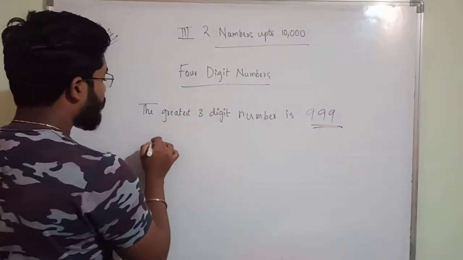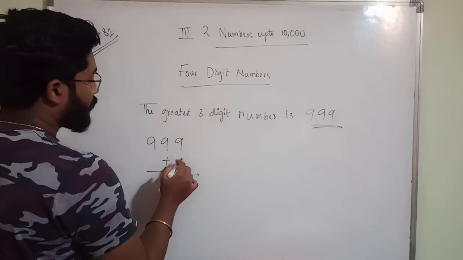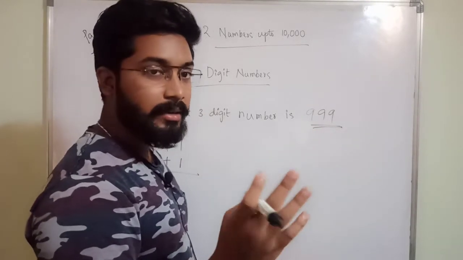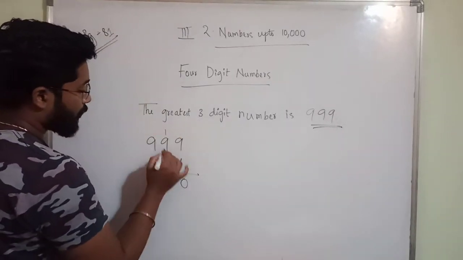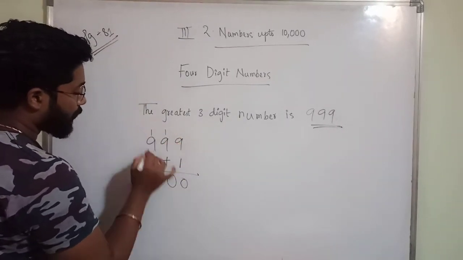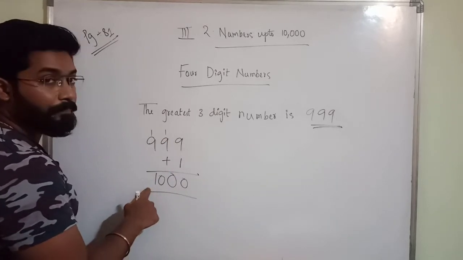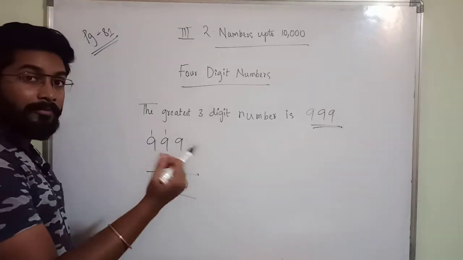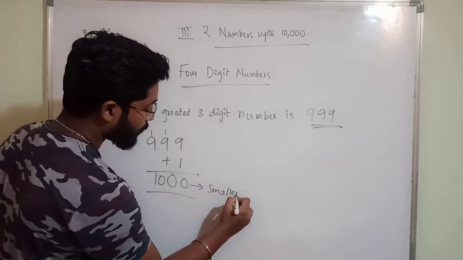If you are adding 1 to this number, up to here only 3-digit numbers we can see. After that you will be getting 4-digit numbers. 9 plus 1 is 10, 9 plus 1 is 10, 9 plus 1 is 10, 1000. So from here 4-digit numbers are starting. This is the starting number of 4-digit numbers, the smallest 4-digit number.